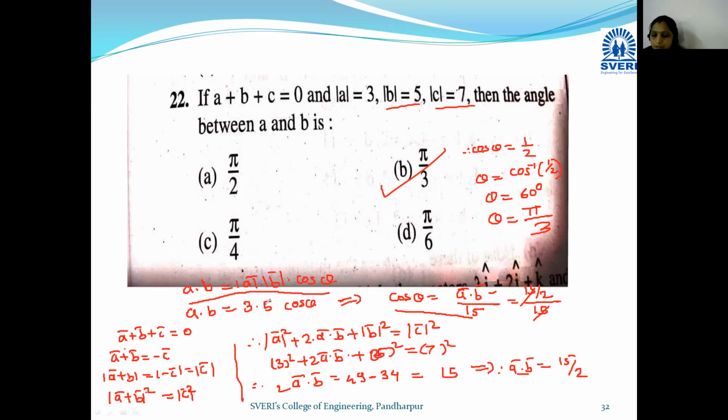In this way we have seen the examples on vectors. So we will stop here.